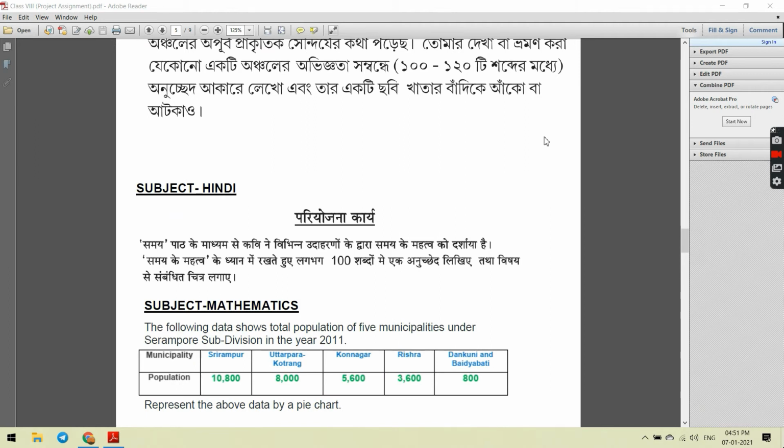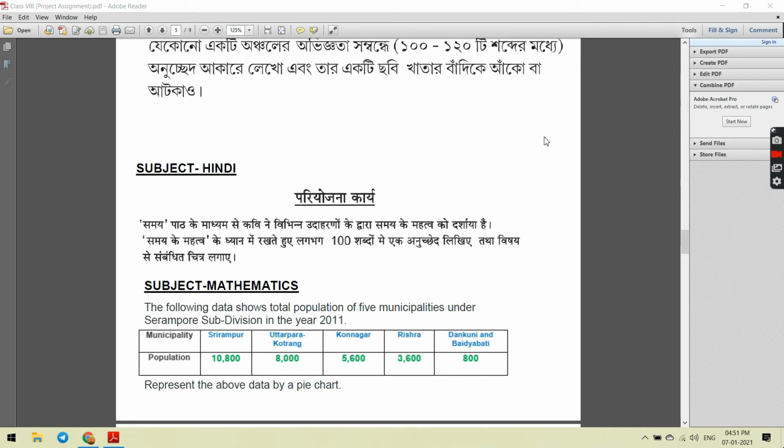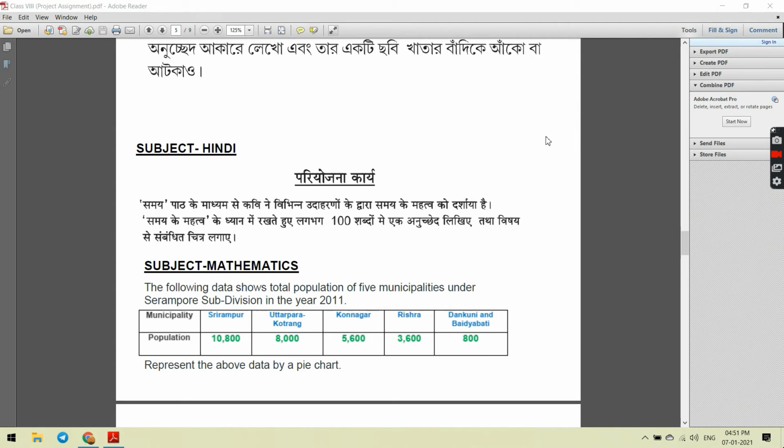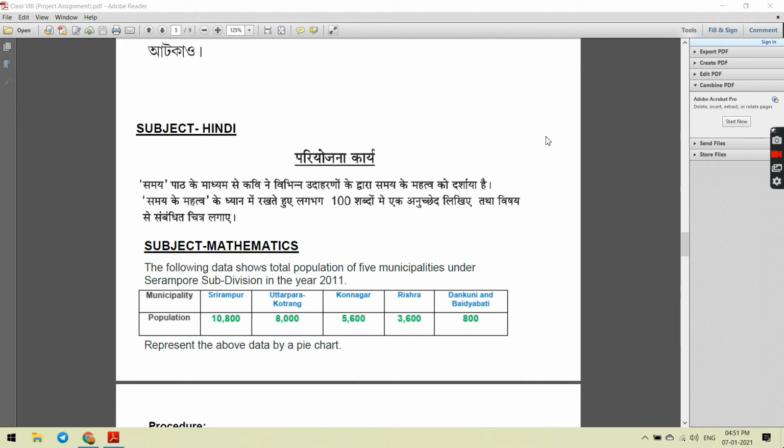The following data shows the total population of 5 municipalities under Serampore subdivision in the year 2011. So the municipalities which have been given are Serampore, Uttarpara Kotrang, Konnagar, Rishra, Dankuni and Baidyabati. The population has been given here, imaginary population numbers have been given. You have to represent the above data by a pie chart.